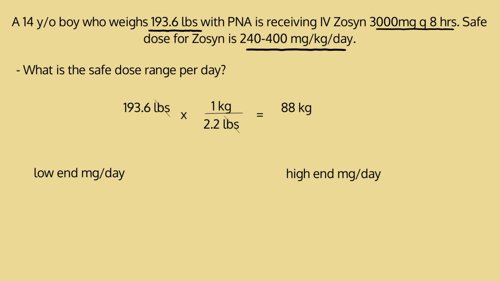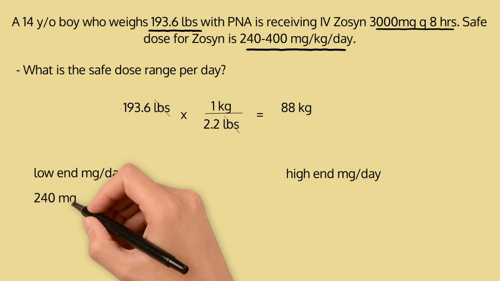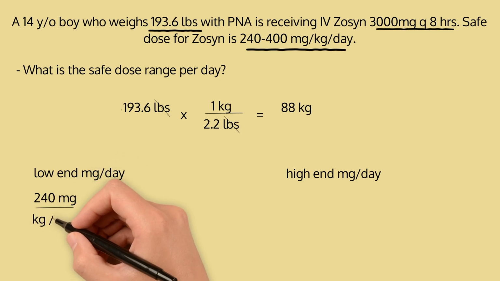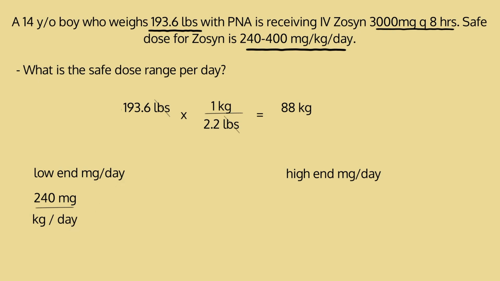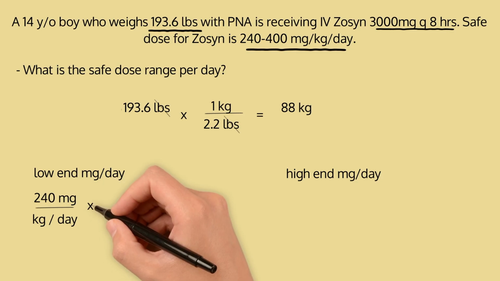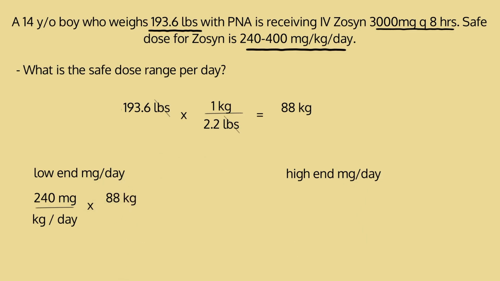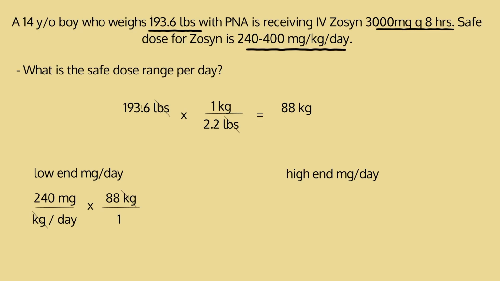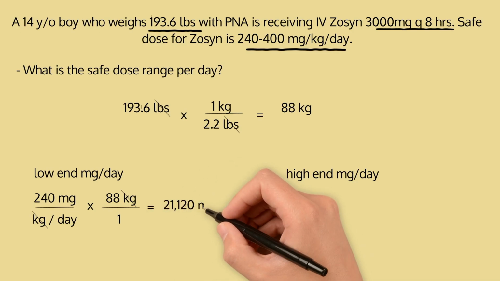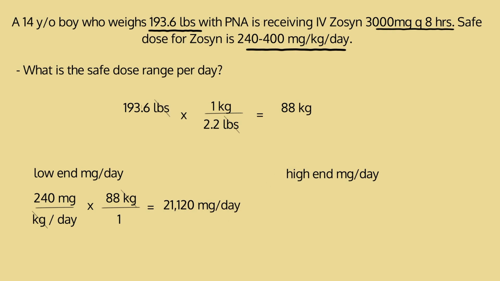Well, now we have to find our range, which means we have a low end range and a high end range in milligrams per day. So the low range for Zosyn, as known in the problem above, is 240 milligrams per kilogram per day. On the high end, it's 400 milligrams per kilogram per day, but we'll find that out after we find out the low range. So we'll start with the 240 milligrams per kilogram per day. What we're looking for is milligrams per day, so we need to cancel out our kilograms. Well, we know that the patient's kilograms after we converted earlier was 88 kilograms. So since kilograms is on bottom, kilograms will go on top. 240 milligrams per kilogram per day times 88 kilograms over 1. Now we just have to solve and do the math. So 240 times 88 divided by 1 is 21,120 milligrams per day.